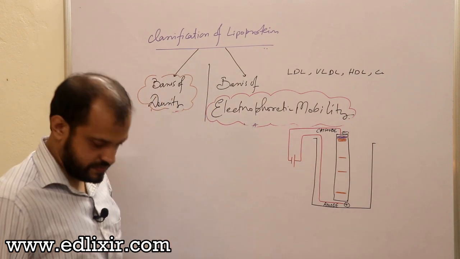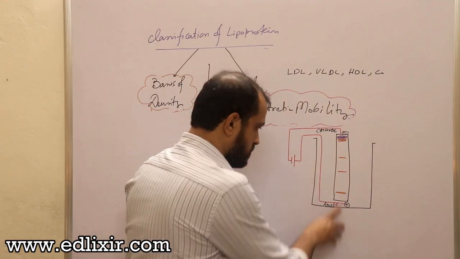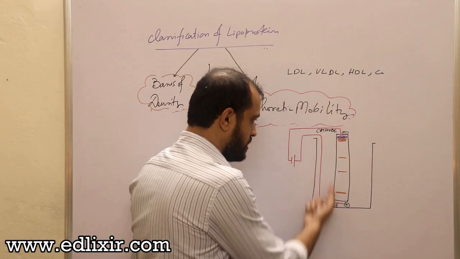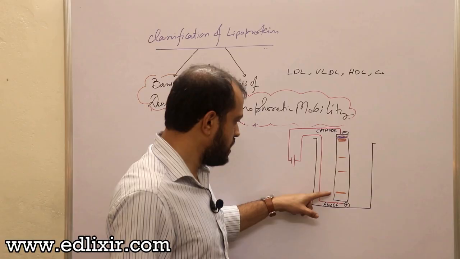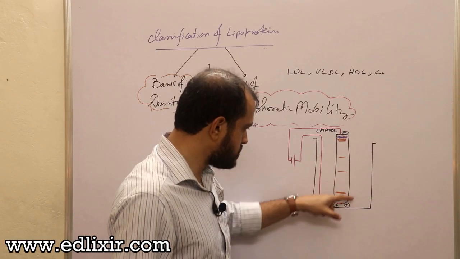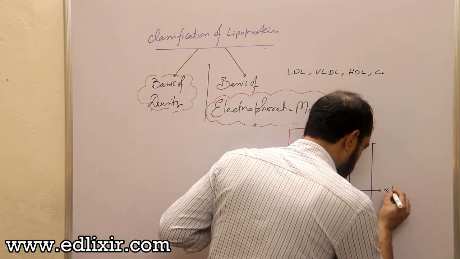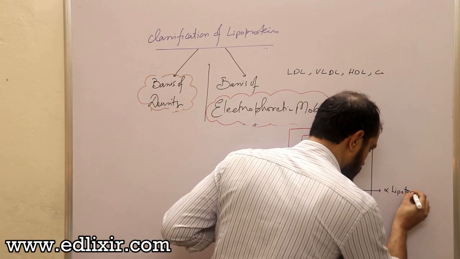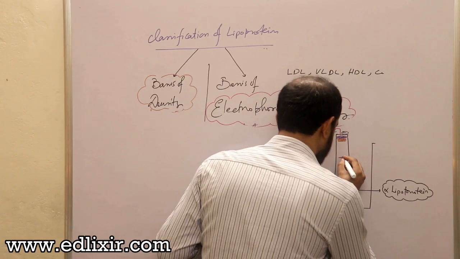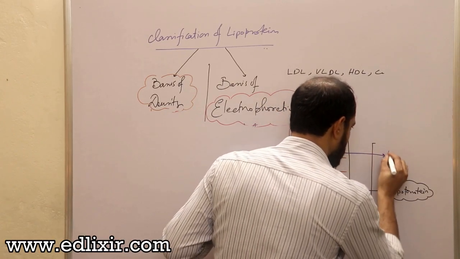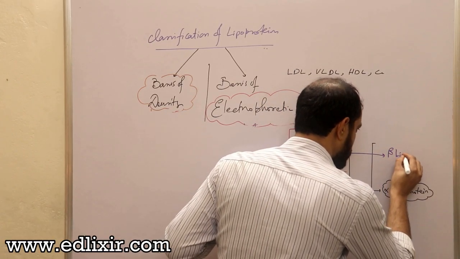What are these? Now listen, from the bottom we'll rise to the top. Now listen, what is the name of this band? This is known by the name of alpha lipoprotein. What is the name of this band? This is called beta lipoprotein.